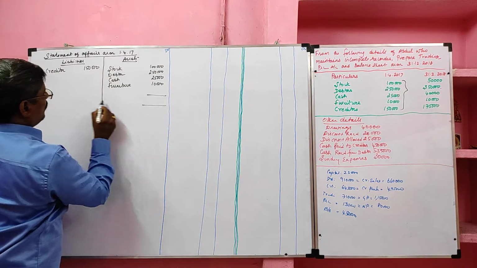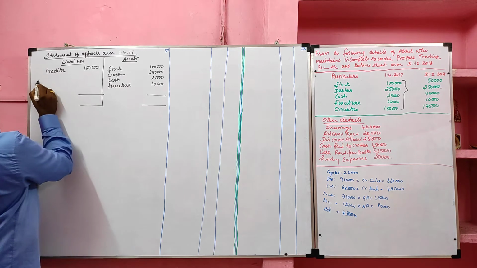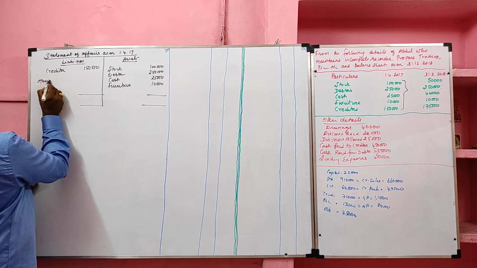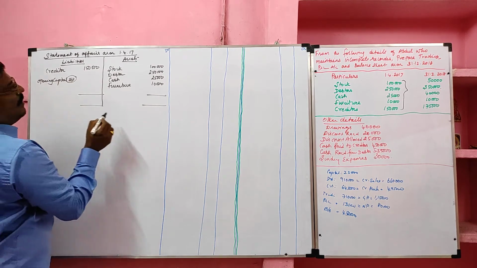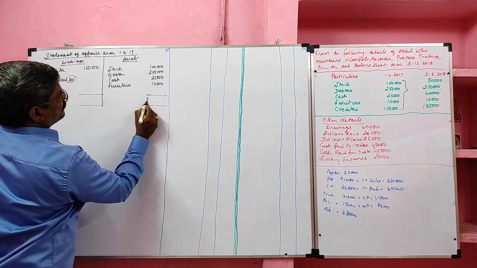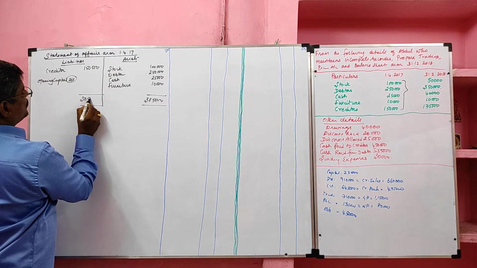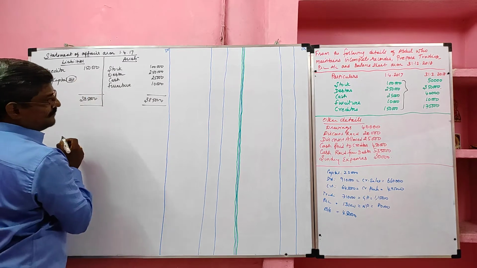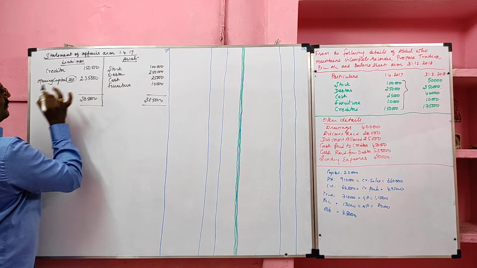Now we have to add assets, then deduct liability, and we will get opening capital. The balancing figure is opening capital. Total assets 3,85,000 minus 1,50,000. Our opening capital is 2,35,000.